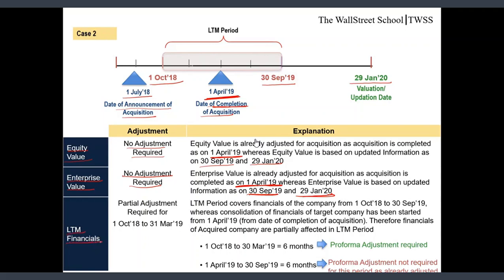LTM financials. Friends, in case of LTM financials, we are required to make partial adjustment, not the full 12-month adjustment, partial adjustment for 1st October 18 to 31st March 19. Reason being, as the date of completion of acquisition is 1st April 19, which is this point of time, and